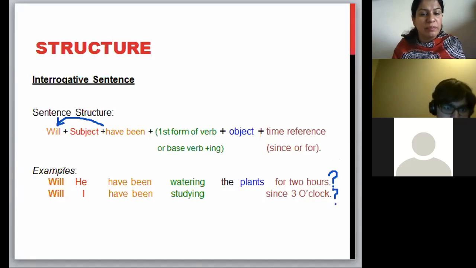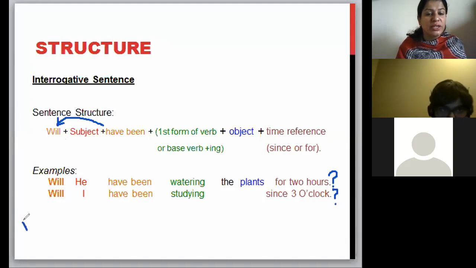Now, if, for example, the statement was that he will not water the plants, it becomes: will not he have been watering the plants for 2 hours? Will not is going to change into won't.